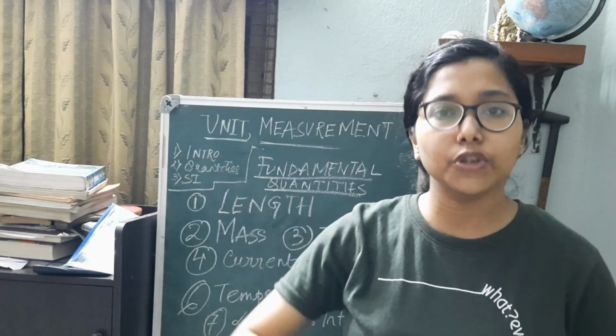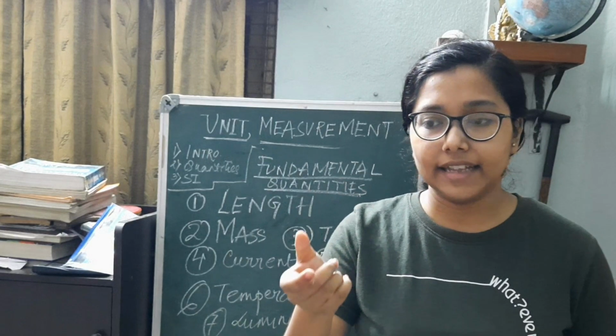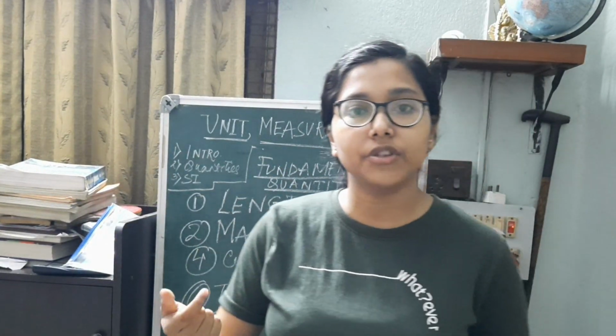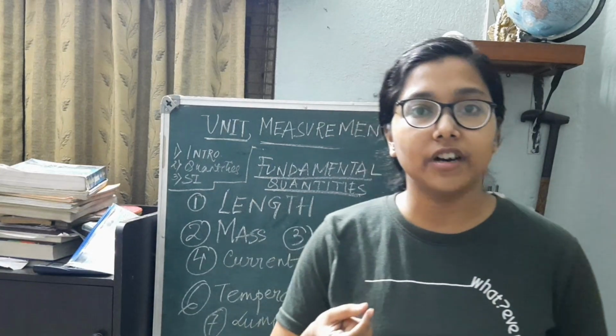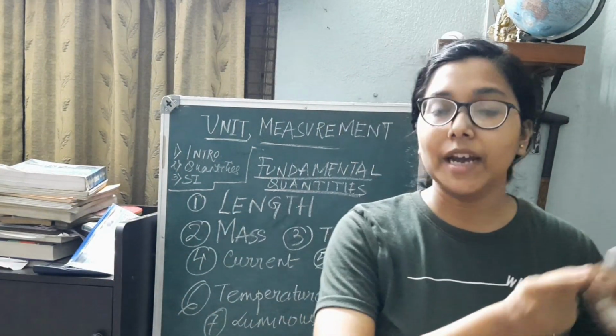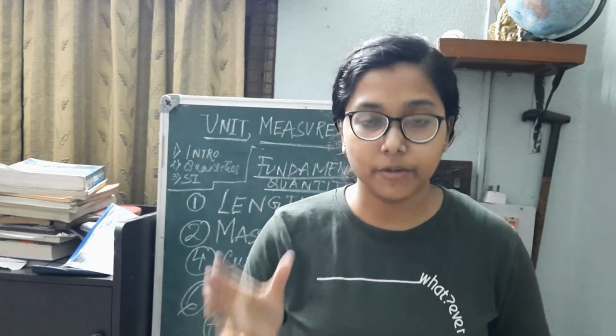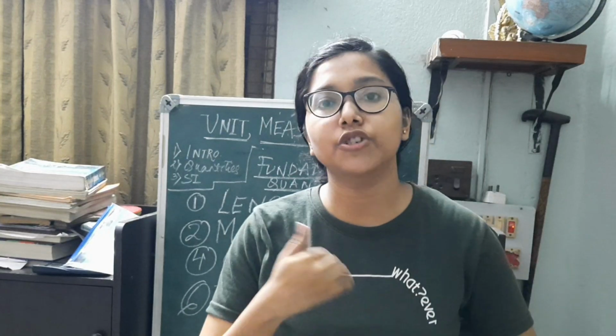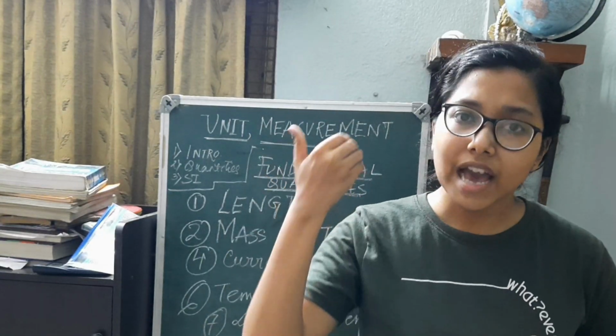So starting from these huge quantities, there are also many smaller quantities. Like if I talk about Fermi meter, it is 10 to the power minus 15 meter, which is a very small quantity, and Fermi meter is mainly used during the measurements of the nucleus. The size of the nucleus is often mentioned in terms of Fermi meter, because nuclear size is very small.